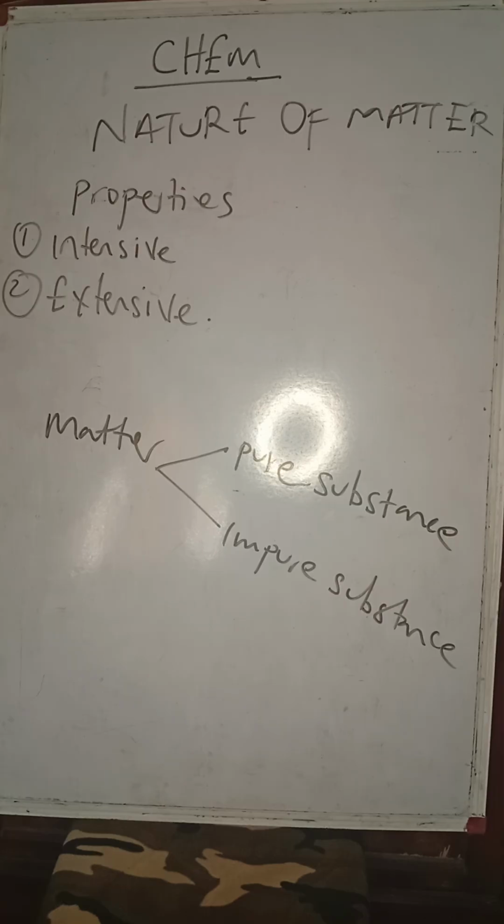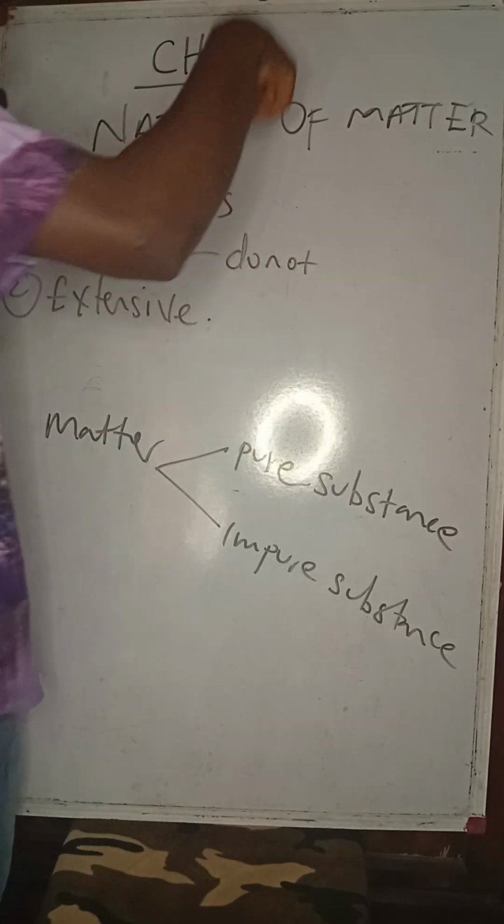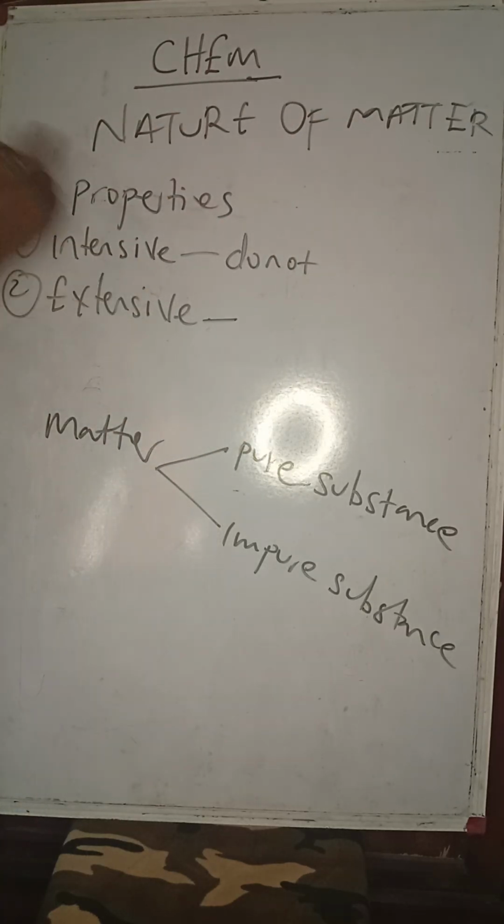Or rather, I think I did an opposite explanation. Pardon me. Intensive properties are the properties that do not depend on the quantity of matter present, while extensive properties depend on the quantity of matter present.